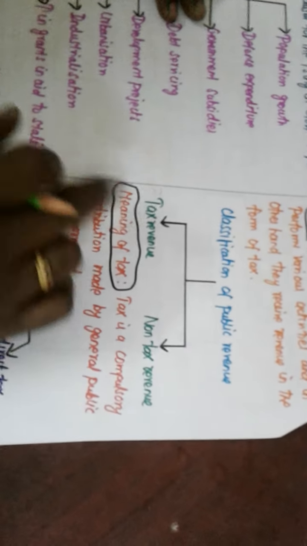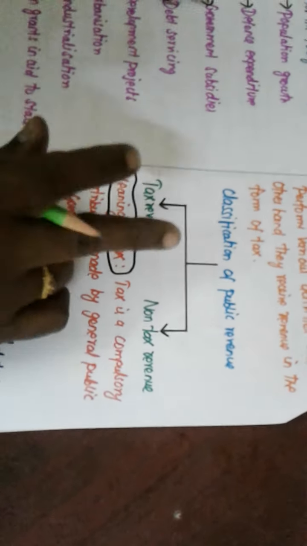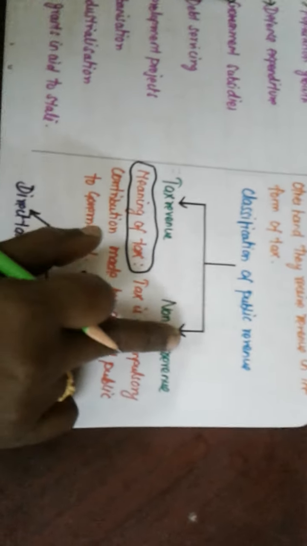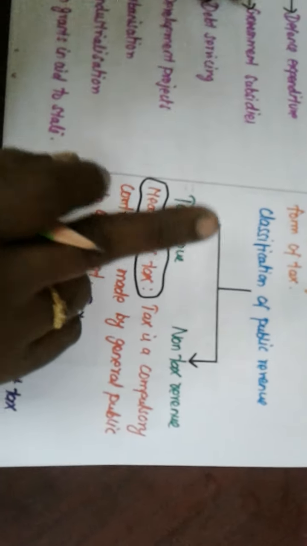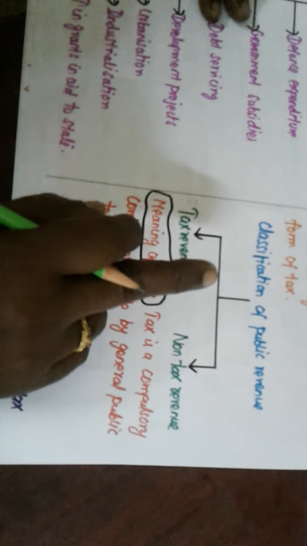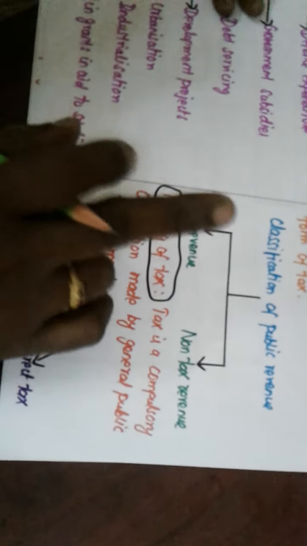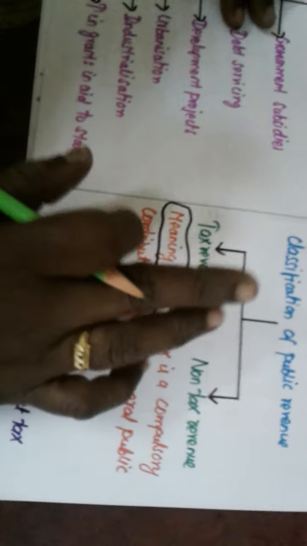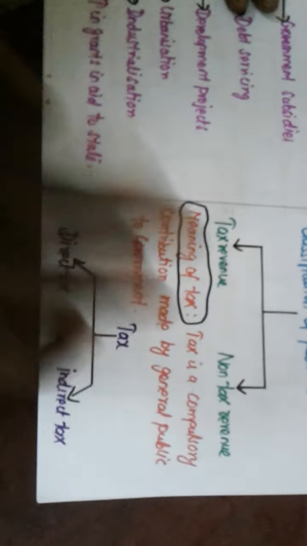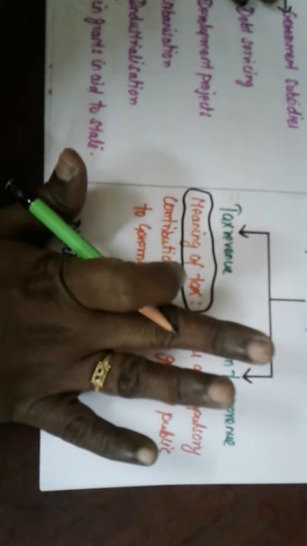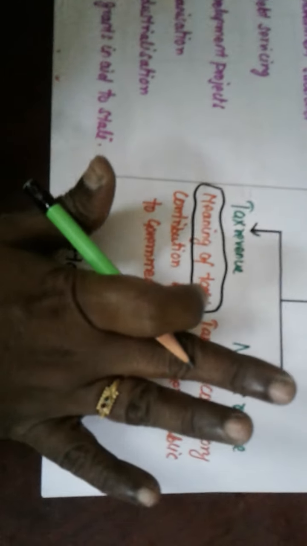Classification of public revenue. Public revenue can be classified into two important things. First one tax and second one non-tax revenue. You people know very well the meaning of tax. What is tax? It is a very important thing. Part B carries 2 marks. Each and every time, we are not having the question paper without this question. So this question, what is a tax, or write the meaning of tax.